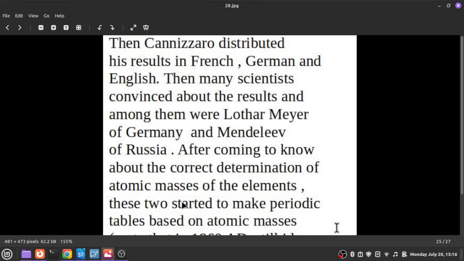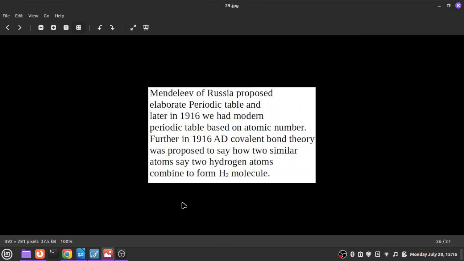The year is 1860. Remember that even in the year 1860 there was no idea about electron. Electron was discovered in 1897, and covalent bond theory was introduced in 1916. But the periodic table was introduced in 1860 by Mendeleev based on atomic masses, and it was a very big, elaborate table, and the table brought a revolution in chemistry. And finally in 1916 we came up with a new table, what is called the modern periodic table.